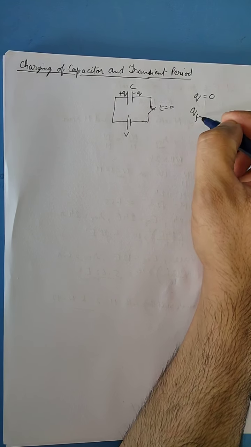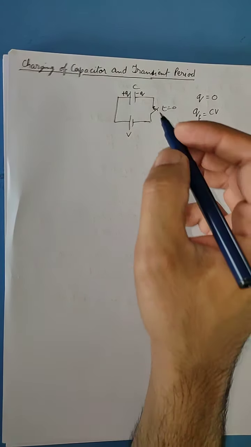Now if this charging takes place at a very fast rate, as soon as the switch is closed, within a fraction of a second the capacitor gets charged. That means that to charge this capacitor, the current flowing in the circuit increases very fast and very quickly, and it goes to a very high value to charge the capacitor quickly.